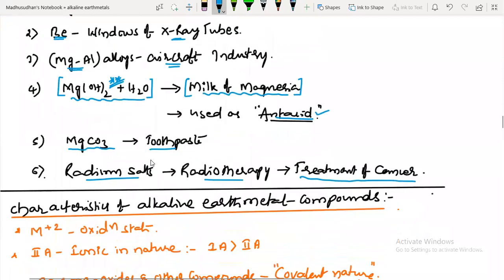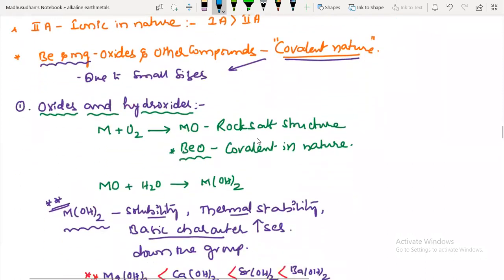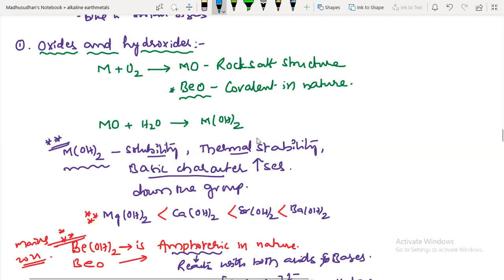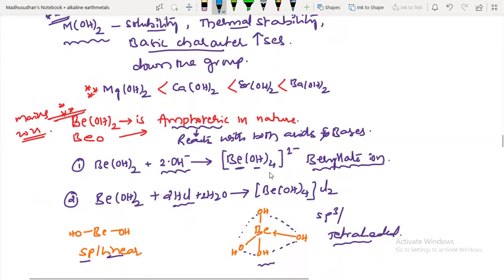Next, characteristics of alkaline earth metal compounds. Mostly beryllium and magnesium, due to their small sizes, form more covalent character. Next, oxides and hydroxides. Their solubility, thermal stability, basic nature increases down the group.